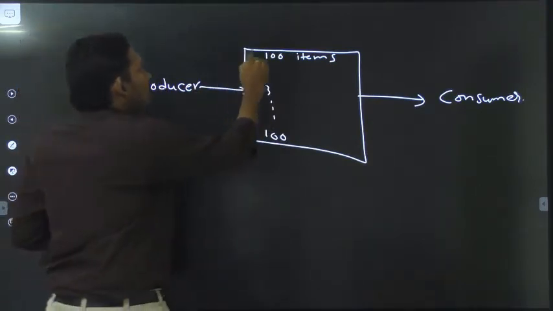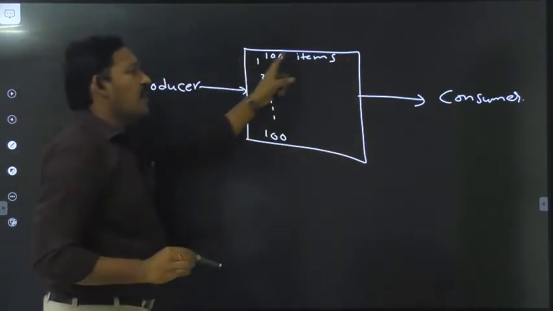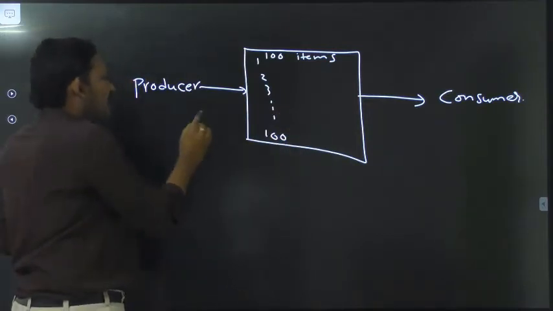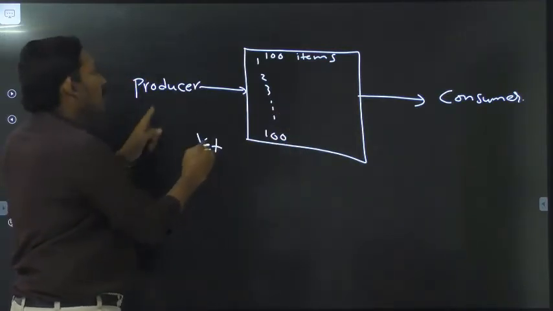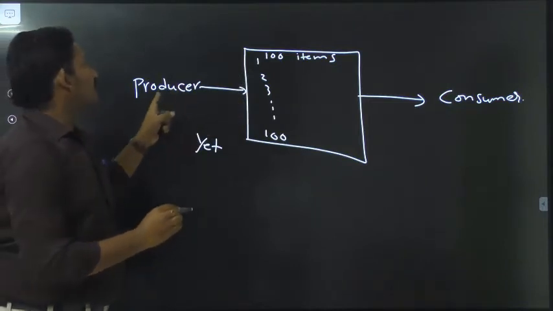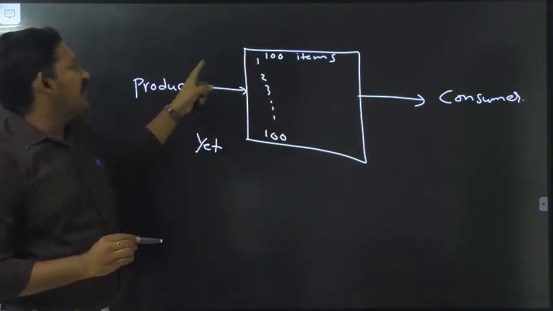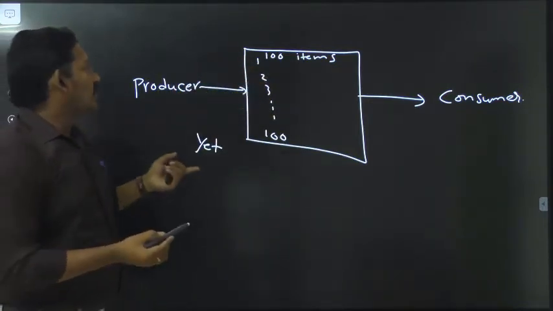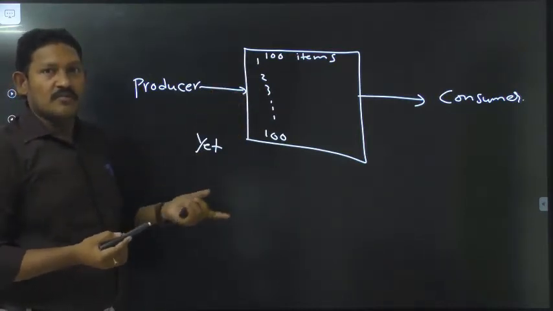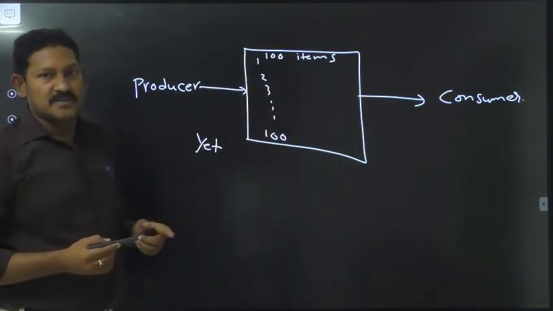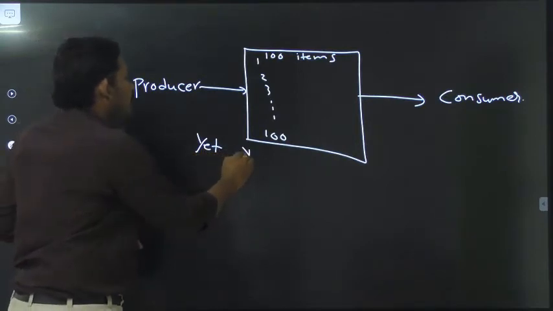So it is completely filled with 100 items and this block is full. Yet if the producer produces some more items and keeps them inside, an overflow takes place. That is the first problem.